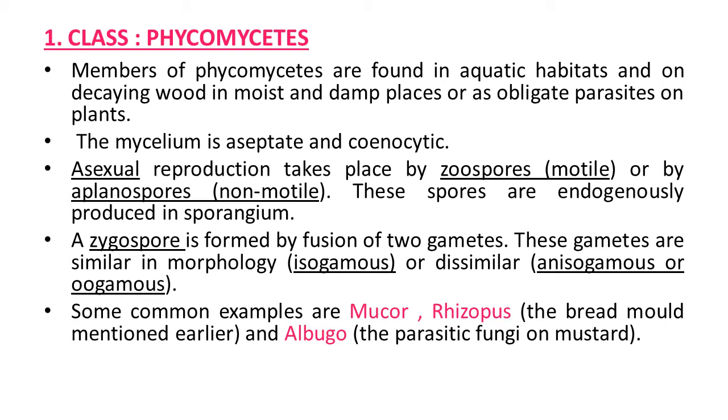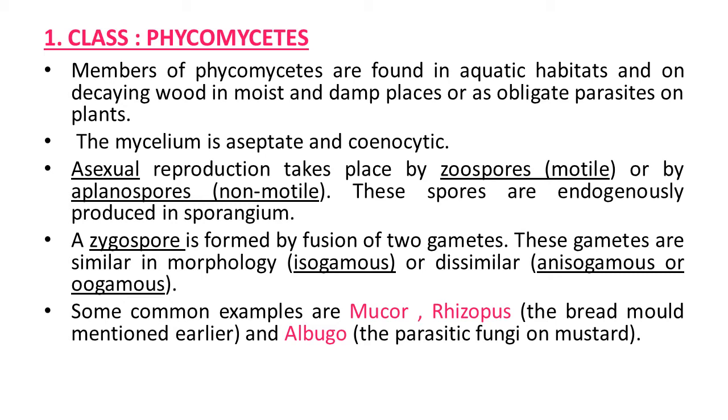A zygospore is formed by fusion of 2 gametes. These gametes may be similar in morphology, known as iso, meaning same or similar gametes, so they are isogamous, or they may be anisogamous or oogamous, meaning they are not similar in their morphology.